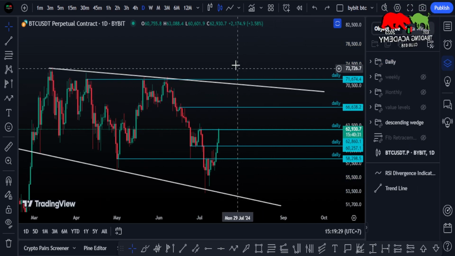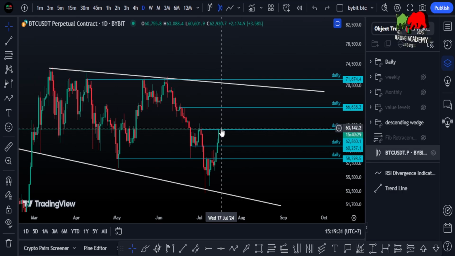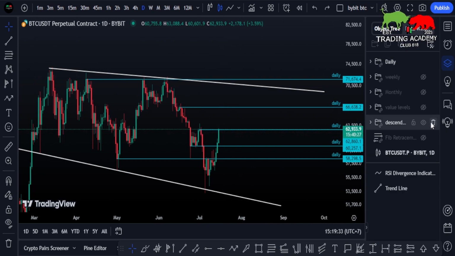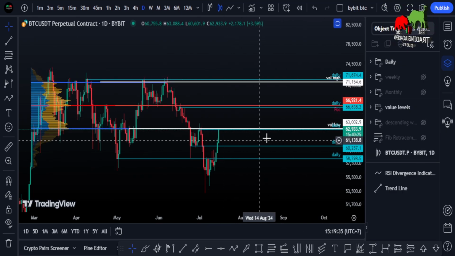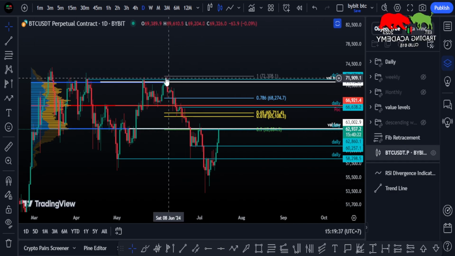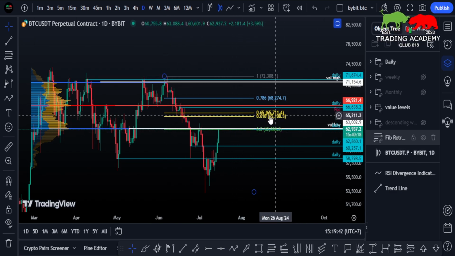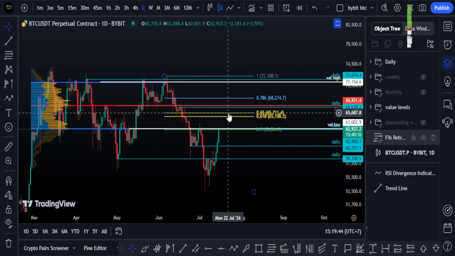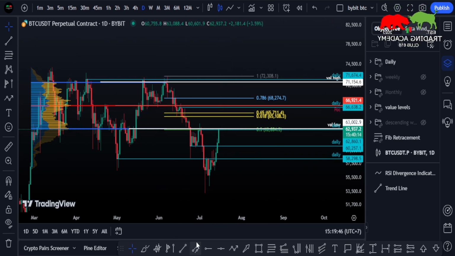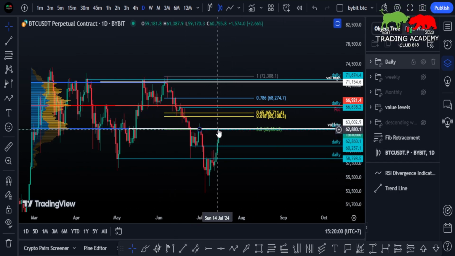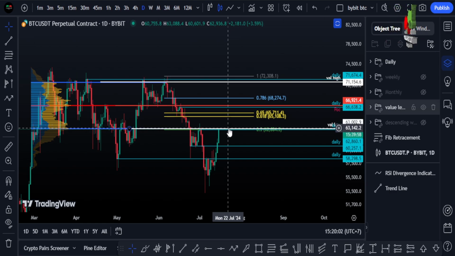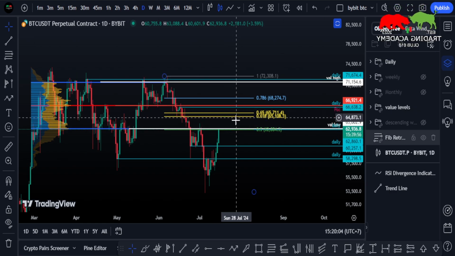But now for the short term, looking here at the daily level with the value low, and then we have also a FIB level, the 0.618 around 65,208 for local resistance. So we have to see what the price will do here. The most important thing for now is that we can get back in the old range, and then we have to hold it as a support.